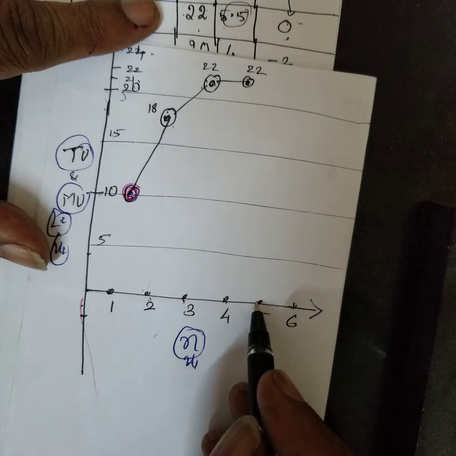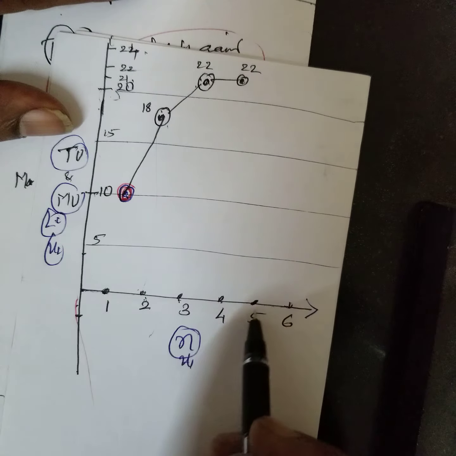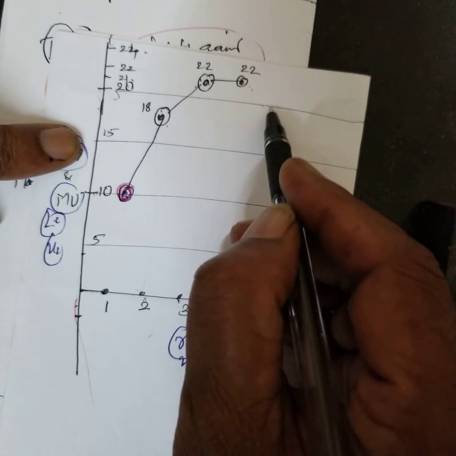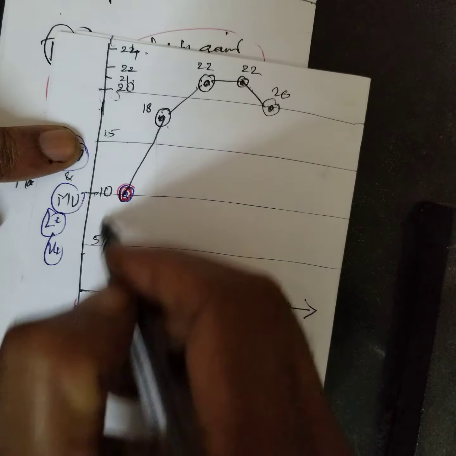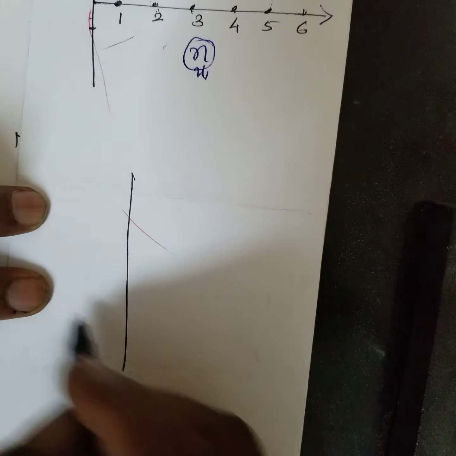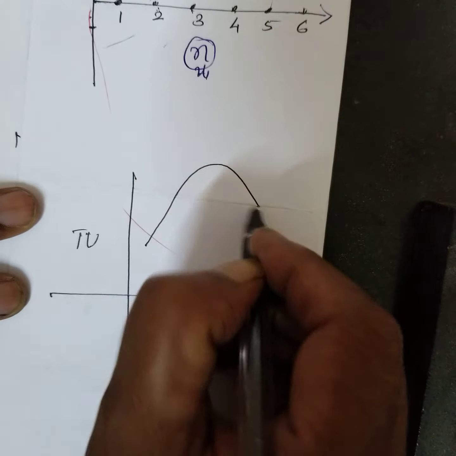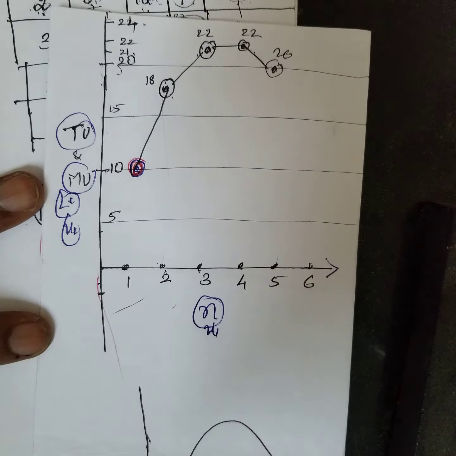But 5 becomes 20. It is coming like this. Understood? See how it is going? Total utility is going like this.